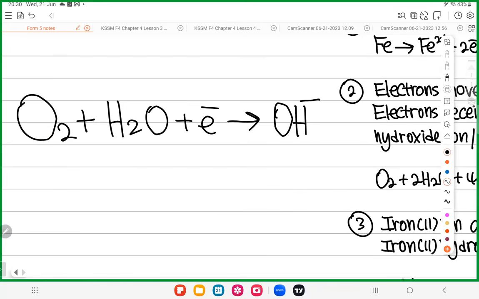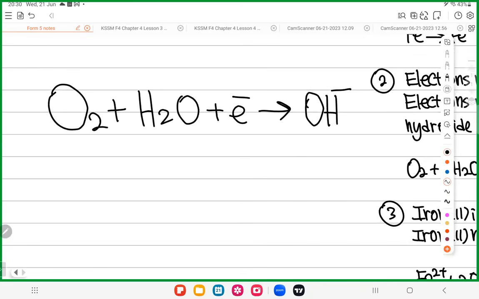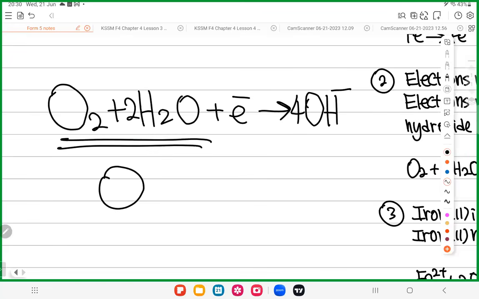I didn't memorize. Okay? I go and predict the formula. That's what I do. Now, balance the equation. Put a 2, put a 4 here. Balance the equation. Last one, balance the charge. Left-hand side, no charge. Right-hand side, -4. 0 and -4. The charge difference is 4. You need 4 electrons.